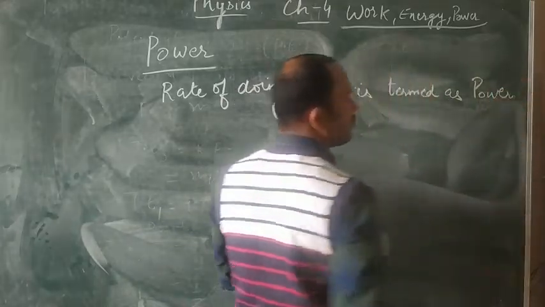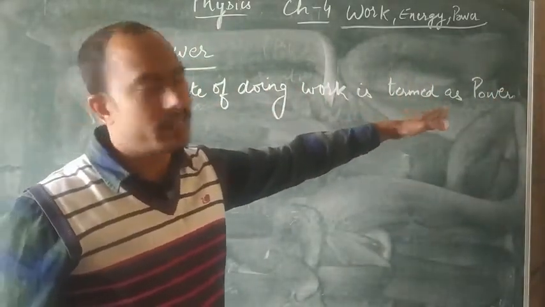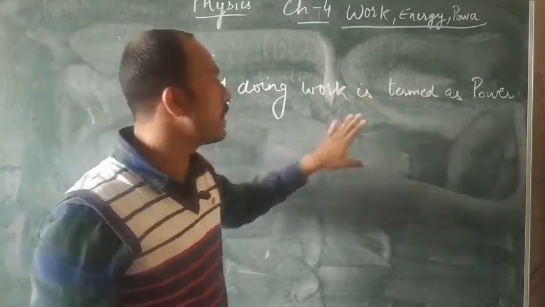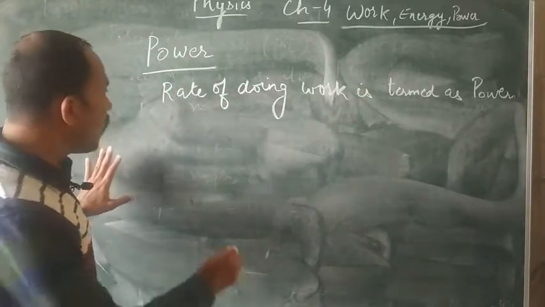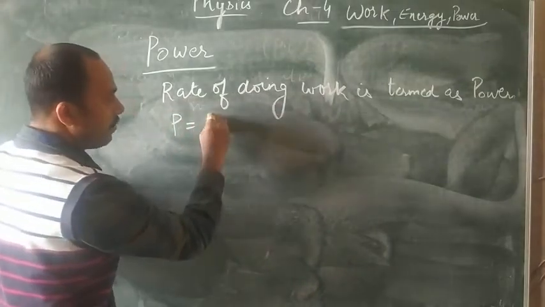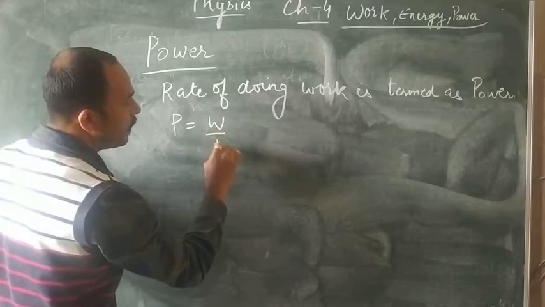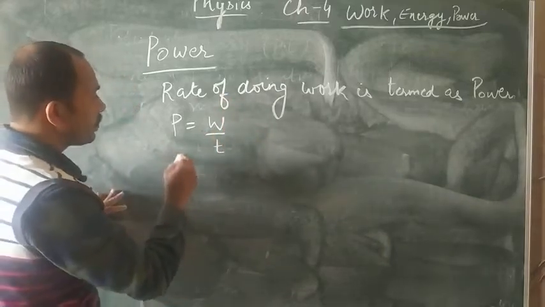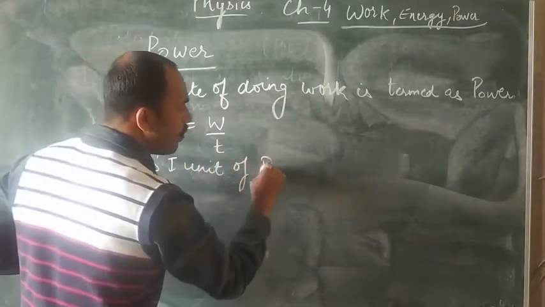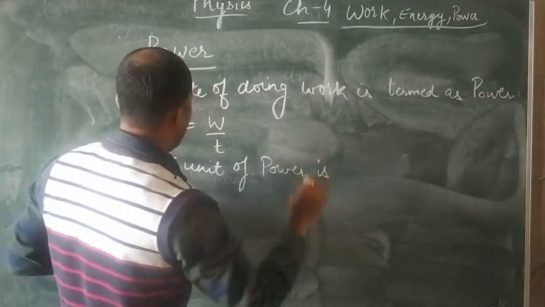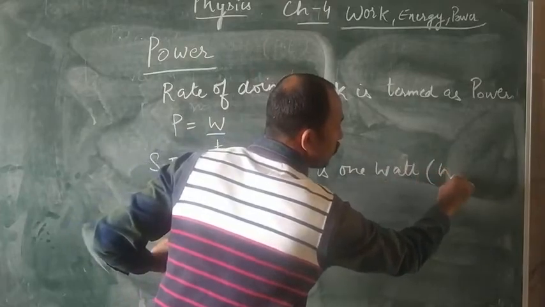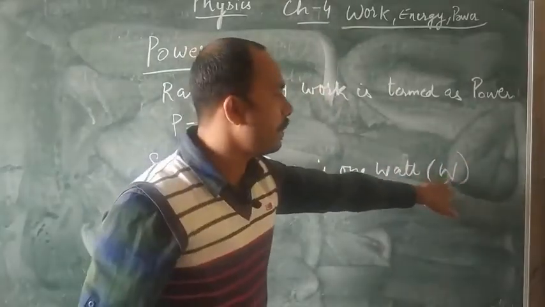Few people pronounce it one way and someone calls it another way, so whatever you want to pronounce you can, but this is the exact definition of power. Now what is the formula for power? According to this definition, power is equals to work done upon time. The SI unit of power is 1 watt, and the symbol for that is capital W.